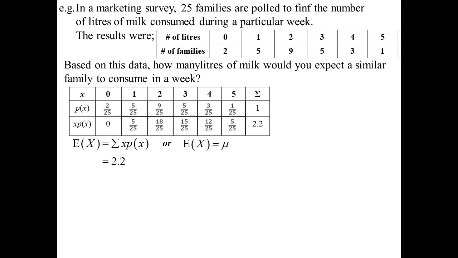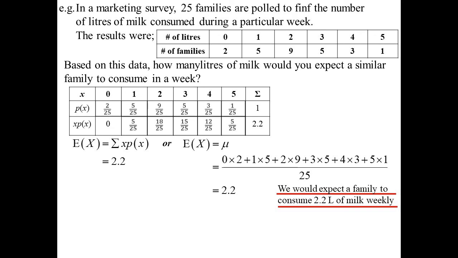Of course, another way you could have done it, if you really wanted to, you could say, oh, I know expected value is the same as the average. So we add them all up and divide by the number of terms we've got. So, well, I've got 2 lots of zeros, 5 lots of 1s, 9 lots of 2s, and so on, divided by 25, and surprise, surprise, you get 2.2 as well. I'm not suggesting you do it that way, by the way.